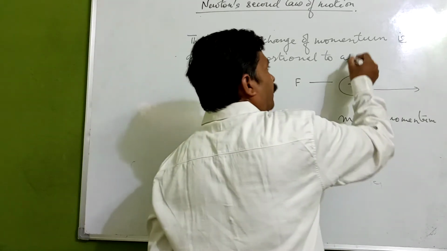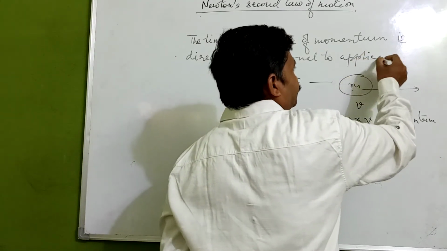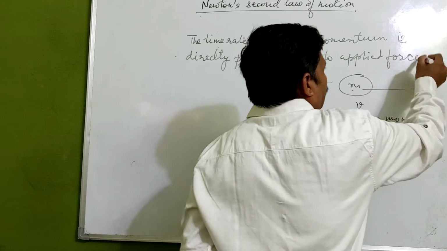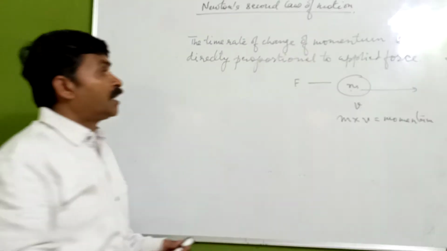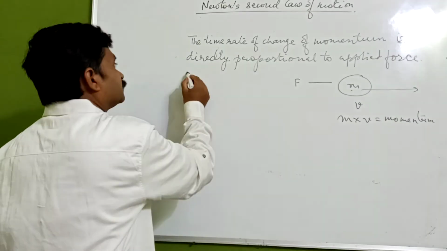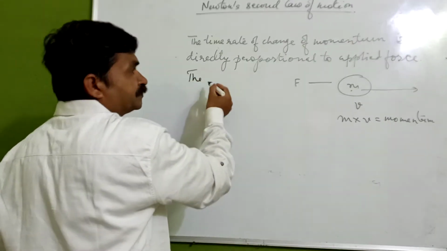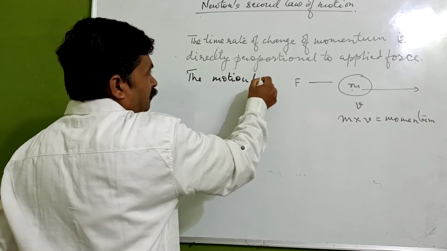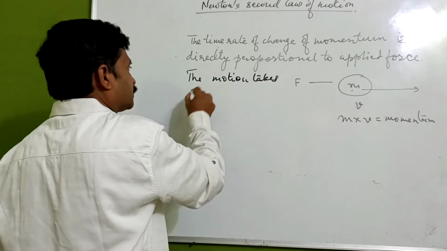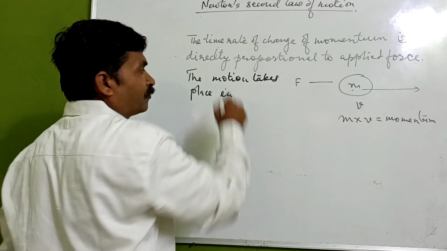So the time rate of change of momentum is directly proportional to the applied force. The motion or the direction of the momentum will be in the direction of the applied force. This is the law given by Newton. Through observation, he finally concluded this.